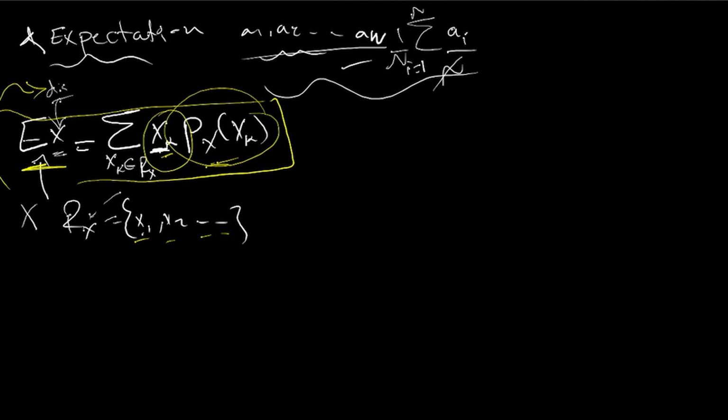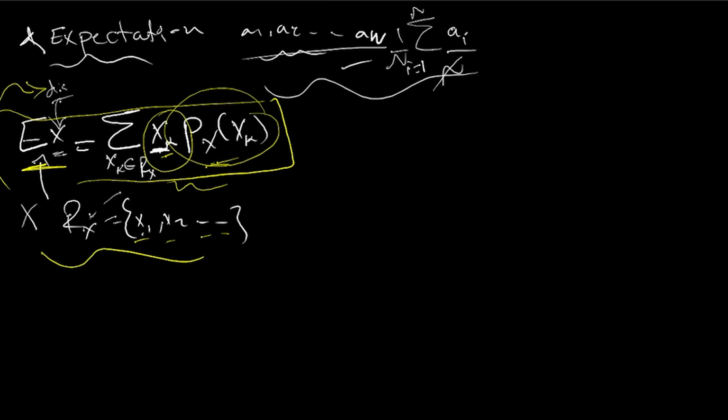This probability can be any of the probabilities we discussed previously. It could be binomial, multinomial, geometric, Poisson, any kind of distribution. So if you understand the concept of expected value, things will become a bit easier. I would like to show you a few examples of how to derive some of these expected values.